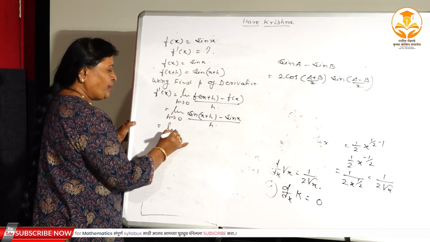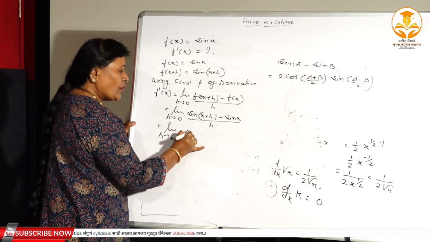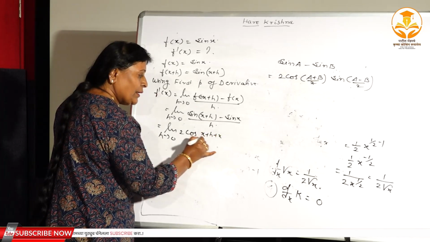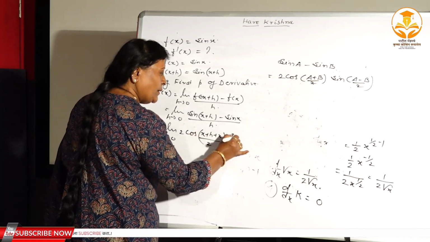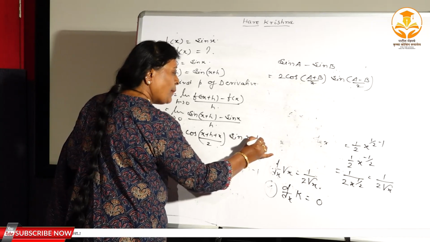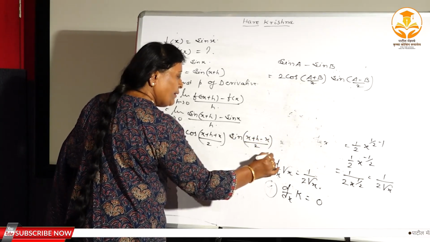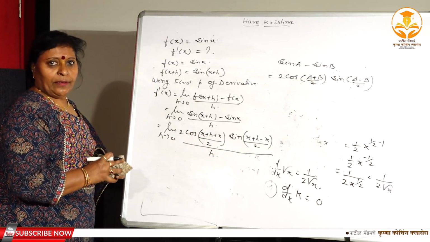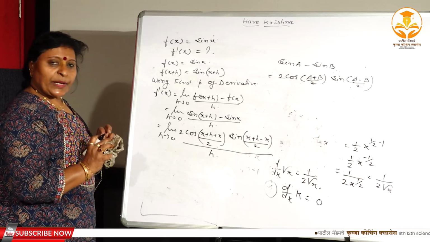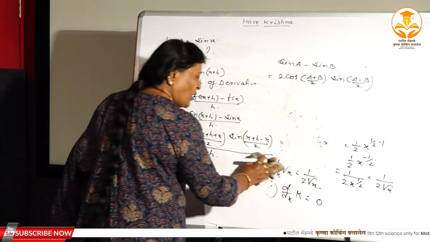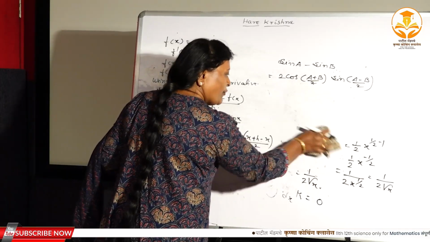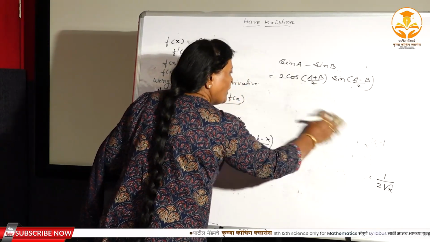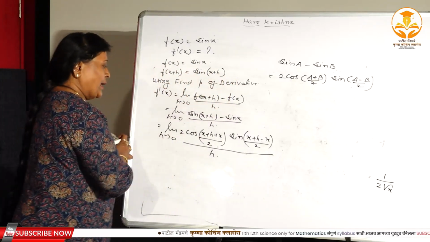Here also limit h tends to 0, 2 cos, say a plus b means x plus h plus x divided by 2, and here sin x plus h minus x divided by 2 divided by h. आपण फक्त एक साइन फंक्शनचीच लिमिट बघितली. So the limit of a cos बघितलं का नाही. Therefore here the limit of a cos function you have to find out directly. For the cos function there is no any formula, no any adjustment. You can find out the limit of a cos function directly, isn't it?